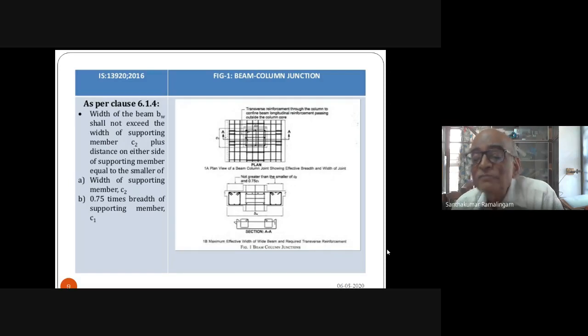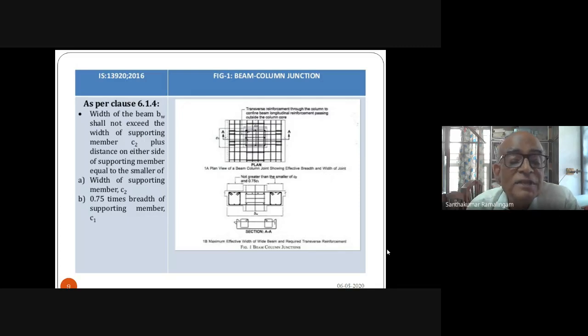Now, if the width of the beam is larger, how much larger can it be, how much can you accommodate, and in what way can you accommodate? This is answered by clause 6.1.4. I have given this, taken from the code. Here the given column size is C1 by C2.